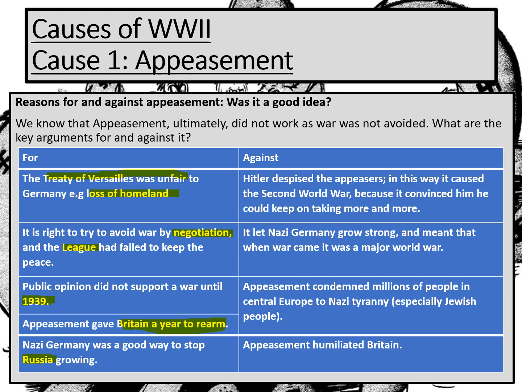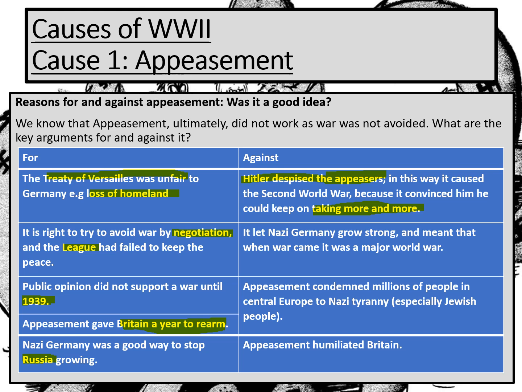The top one's really, really important. What appeasement did was it made Hitler despise those people. It convinced him that he could keep on taking more and more. We've talked about this before, as he increasingly saw the British and the French leaders as being worms, as being spineless, no backbone. And every time they gave him more, he thought he had the right to take more because nobody would block him and stand in his way. So appeasement, all it did was it allowed Hitler to grow and grow in confidence.